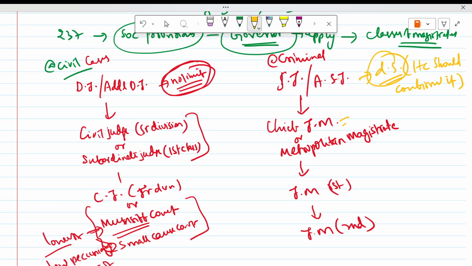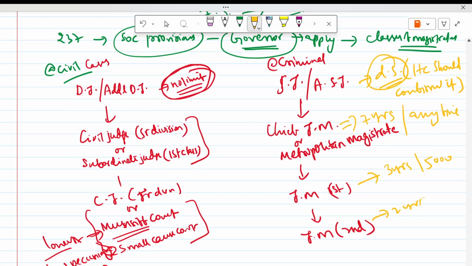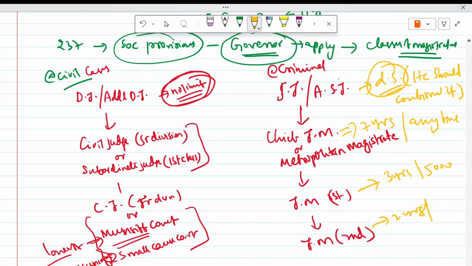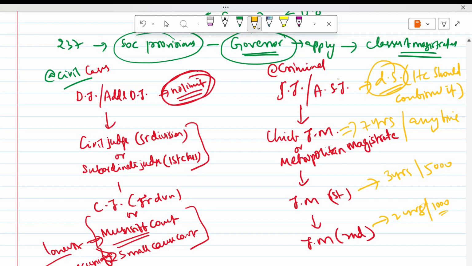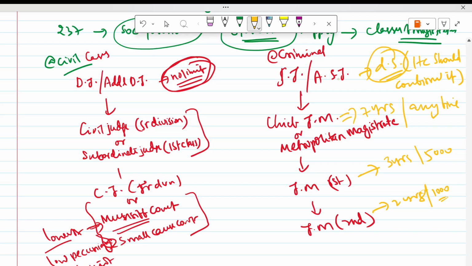Then the Chief Judicial Magistrate can give up to 7 years imprisonment and any amount of fine. First class can give up to 3 years and 5,000 amount. Second class, 2 years and 1,000 amount. This is the broad structure, you can say.